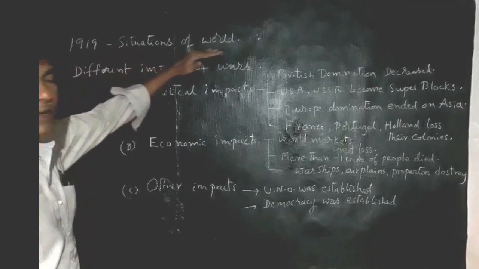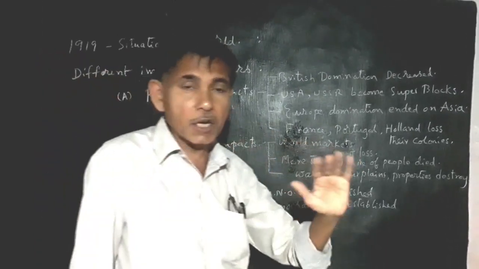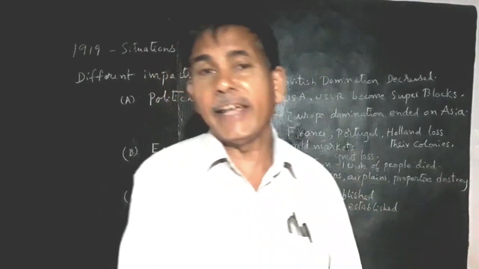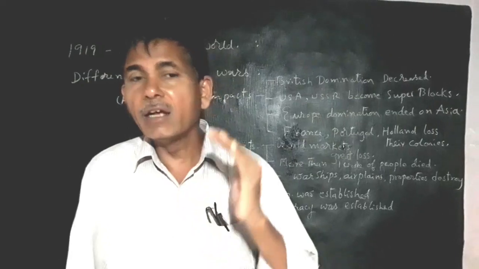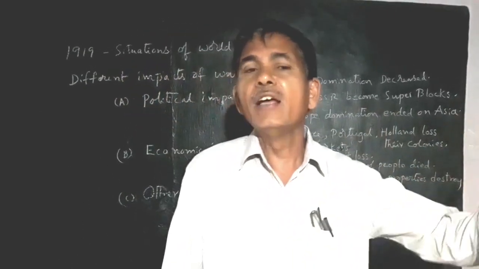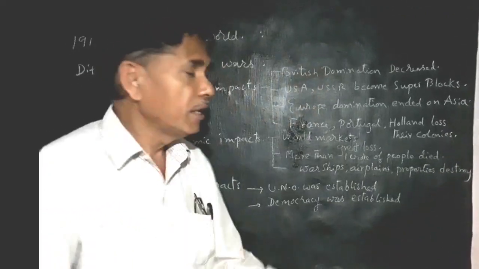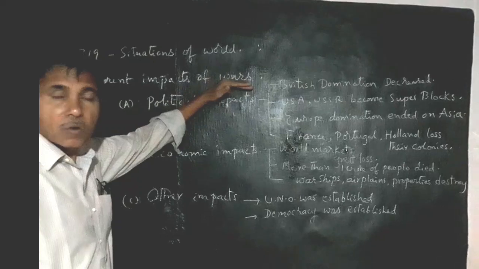1919, the situation of the world. Already we know the First World War period is 1914 to 1918. Here are the different impacts of the wars.